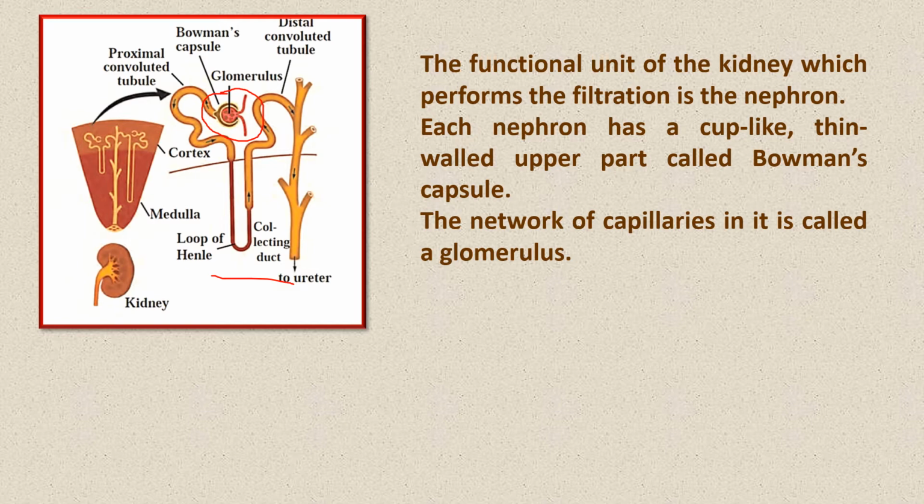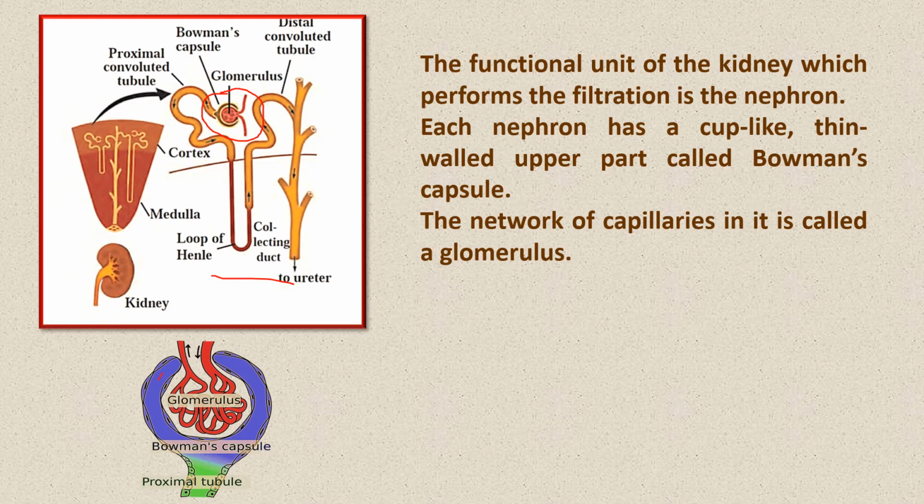You can see here the Bowman's capsule, one blood vessel coming in, one blood vessel going out, but when they come in they separate into branches and those are called capillaries, and a group in the Bowman's capsule is called the glomerulus.